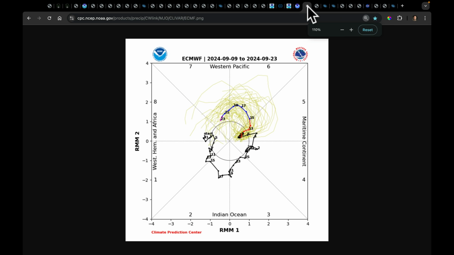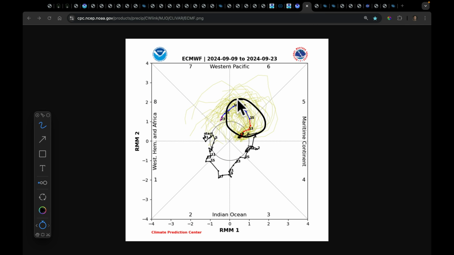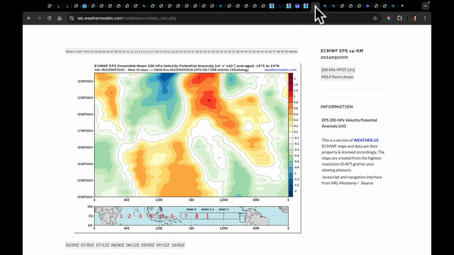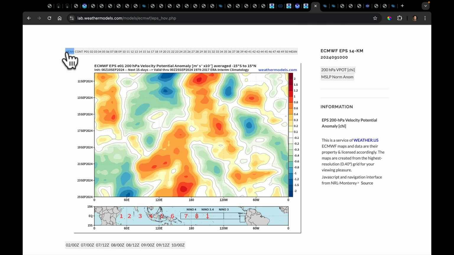First, the MJO is going to live here for a while in phases 5 and 6. And we talked about this last week. That's Gulf of Alaska trough territory. That's what that's going to be producing. So the net effect of that is more ridging. That's going to be over parts of the Great Lakes states and into the Hudson Bay.